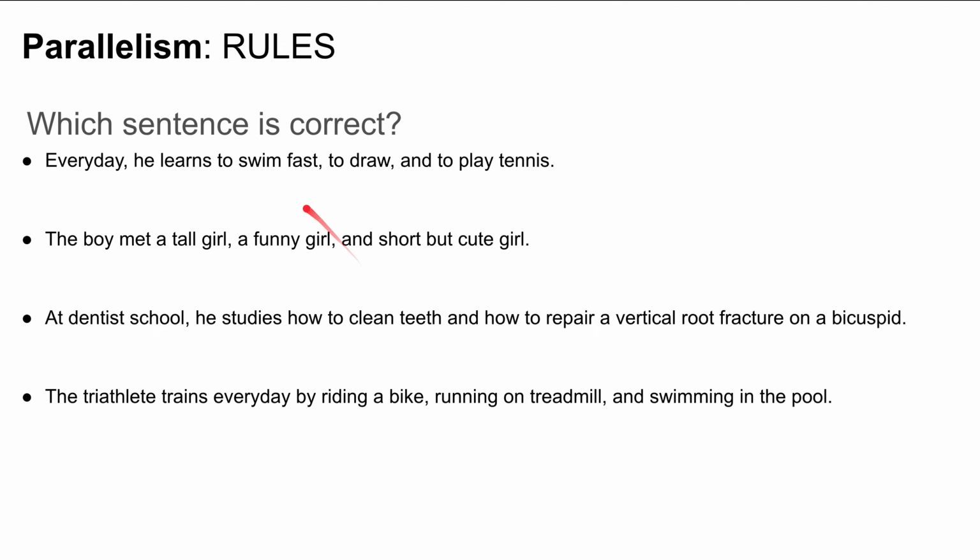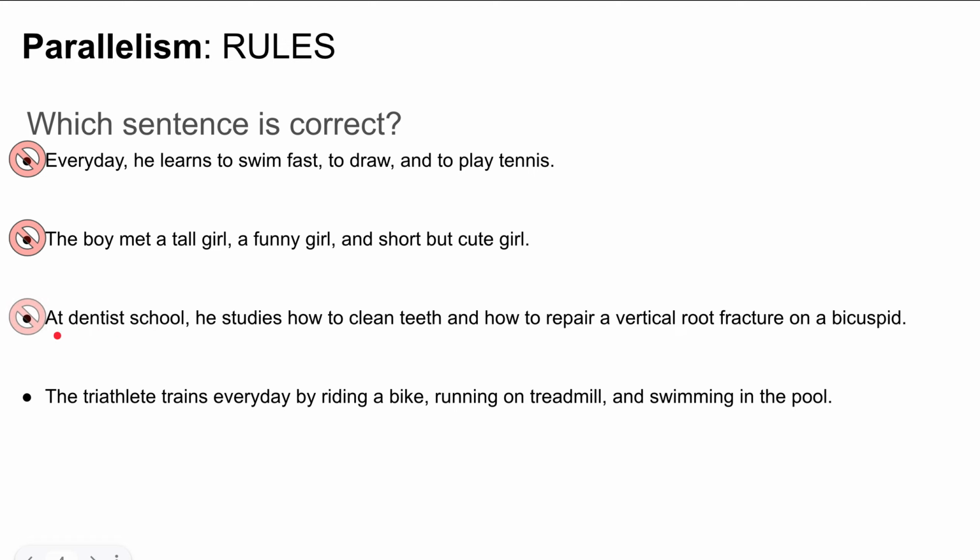Okay, the first sentence is wrong because we have swim fast, play tennis, but draw doesn't have an adverb or an object. The second sentence is also wrong. A tall girl, a funny girl, a short but cute girl. This short but cute girl stands out. It's very different from funny and tall.